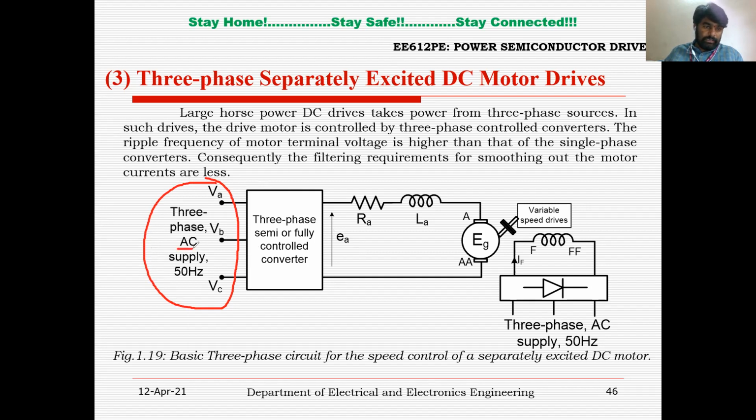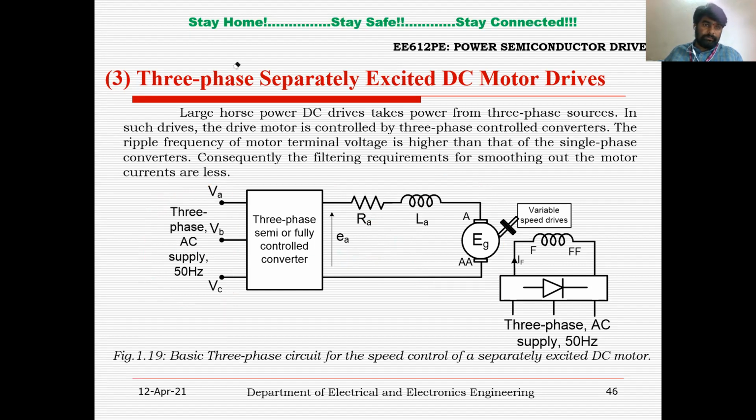It converts this AC to a variable DC, which is given to the armature terminal of the separately excited DC motor. This is the electrical equivalent circuit of the armature circuit. The field winding is fed from a different source because it is a separately excited DC motor.